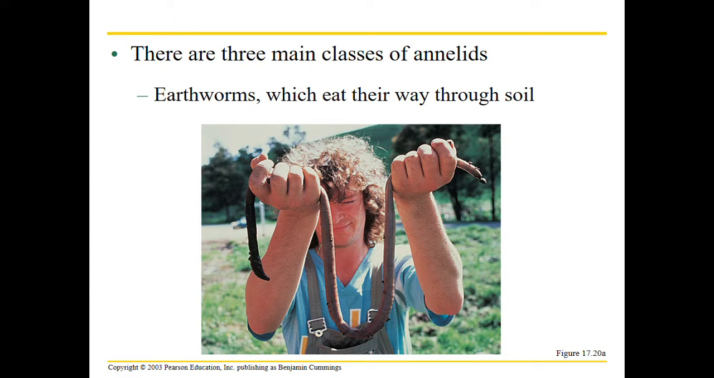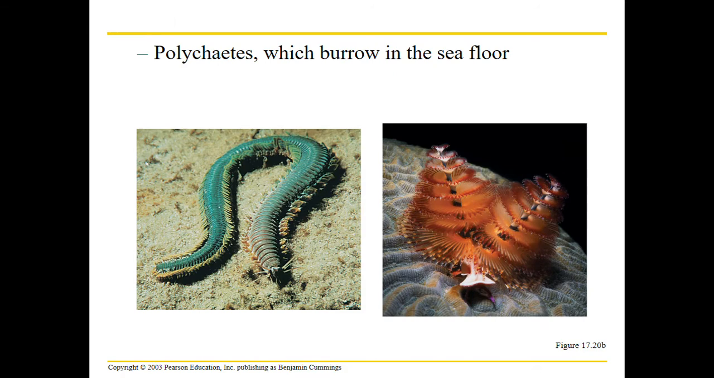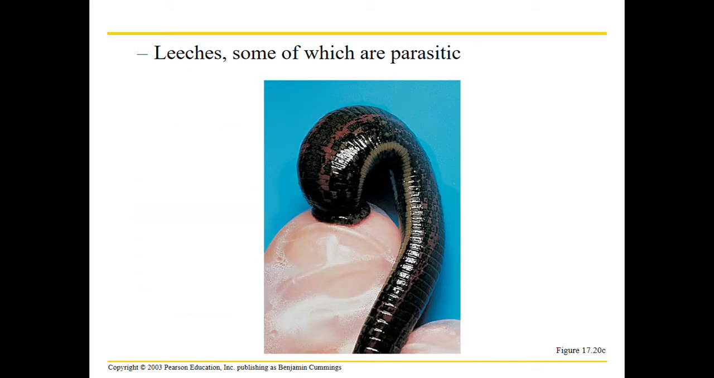And there are 3 main classes of annelids. Earthworms go through the soil and they break down nutrients so that plants can use them more easily, and they're really good for gardens. We have polychaetes. They burrow in the sea floor. Poly means many, chaetes are bristles, so as you can see, they have many bristles, right? And number 3, we have leeches, some of which are parasitic. I don't really have to get into these too much. Most of you should be pretty familiar with these, and some of you have probably even seen some out in nature.